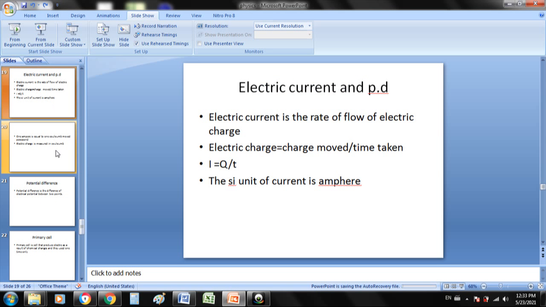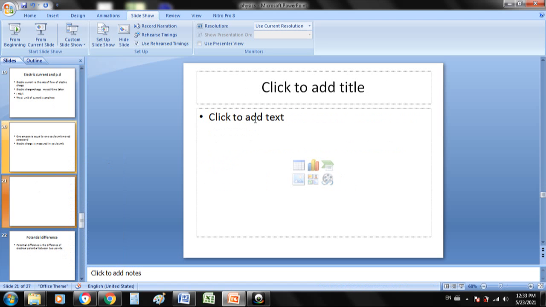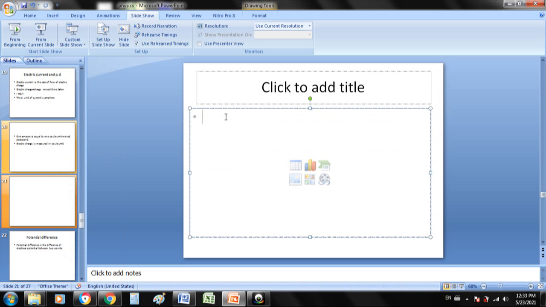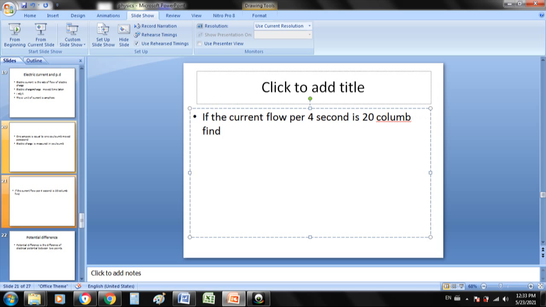Let me give you one example. If the charge flowing in 4 seconds is 20 coulomb, find the electric current.